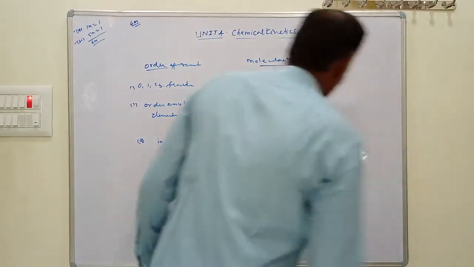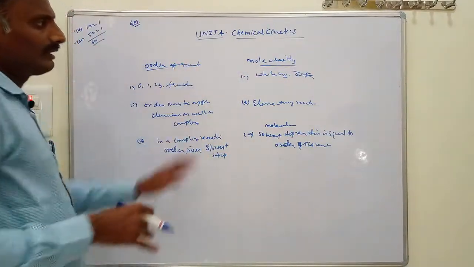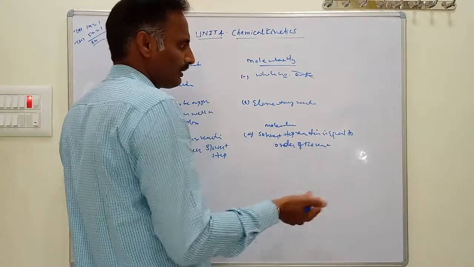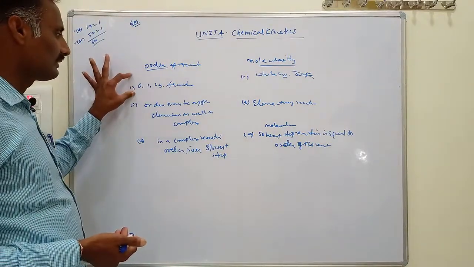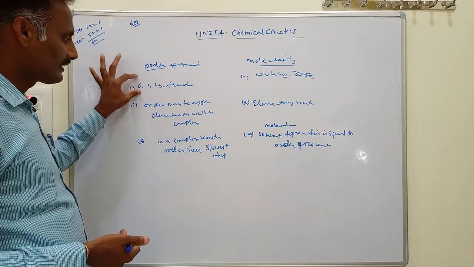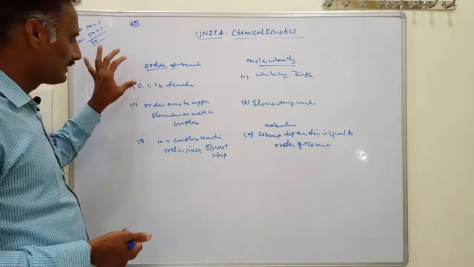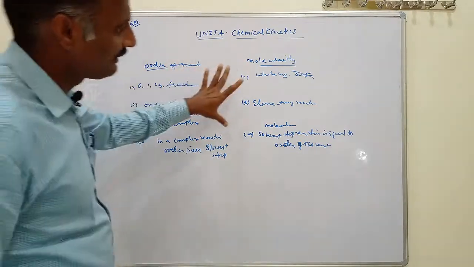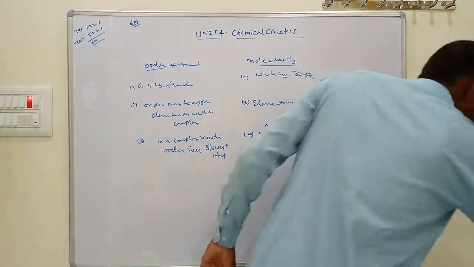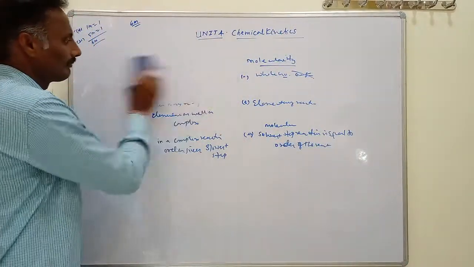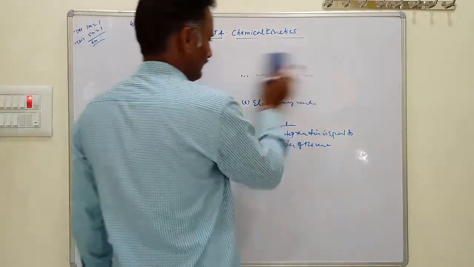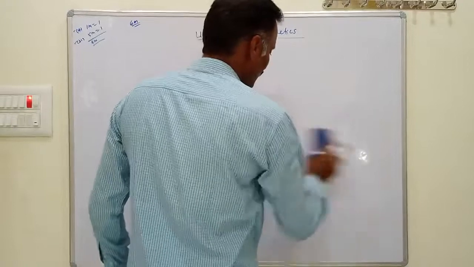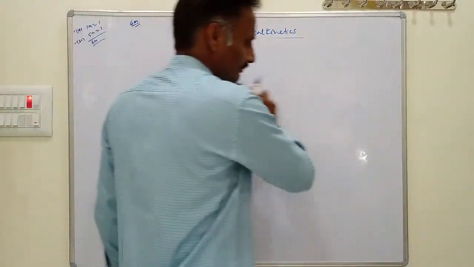Okay, that is the difference between order and molecularity of a reaction. Molecularity may be 1, 2, 3: 1 means unimolecular, 2 means bimolecular, 3 means trimolecular. Order is the sum of the powers of concentration terms raised in the rate law expression. Order is an experimental quantity, while molecularity is a theoretical quantity. Order can be determined only by experimental techniques, not by a theoretical procedure.